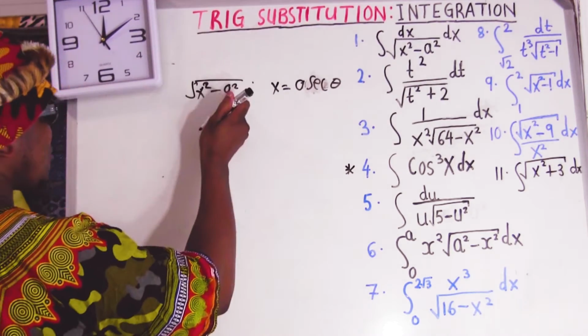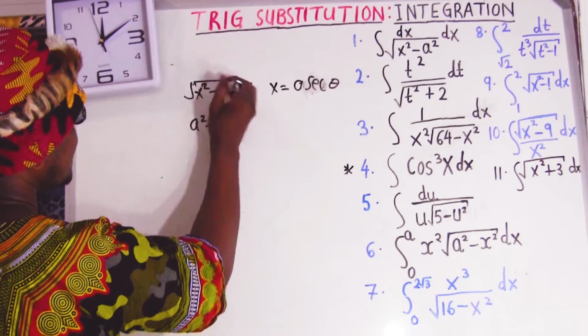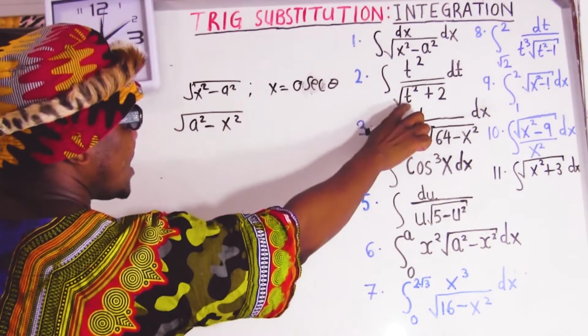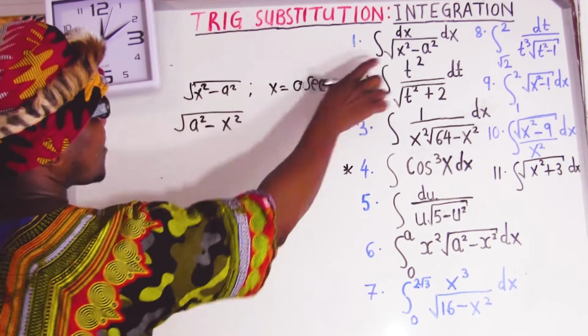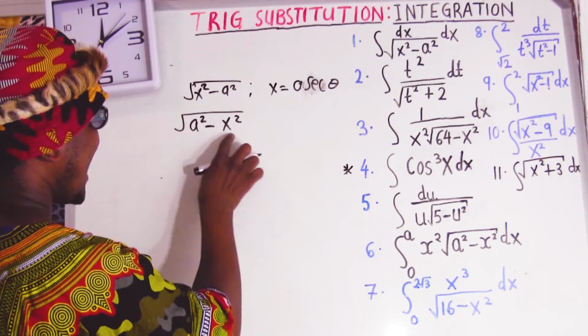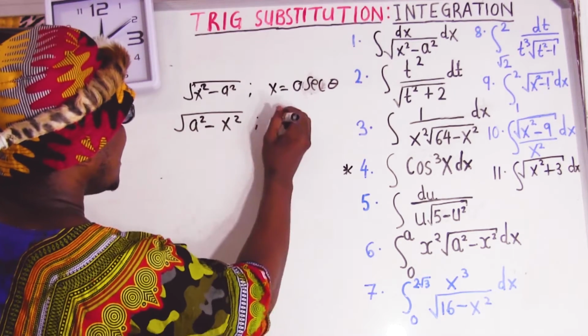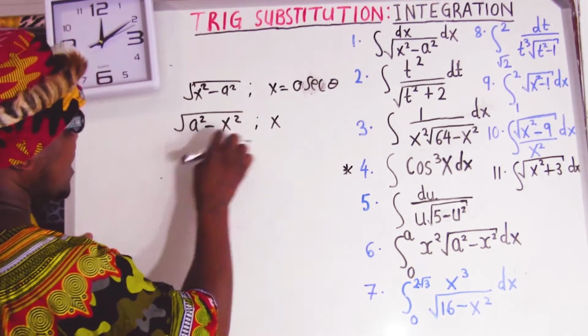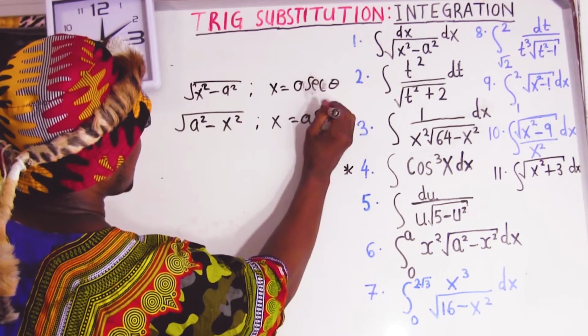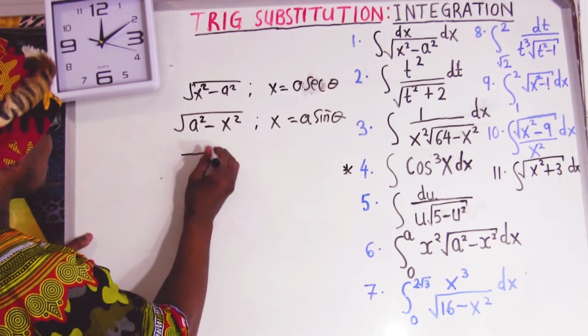What happens when you start with a, which can be any number? This is going to be x equal to a sine of the angle. Now let's go for the last one.